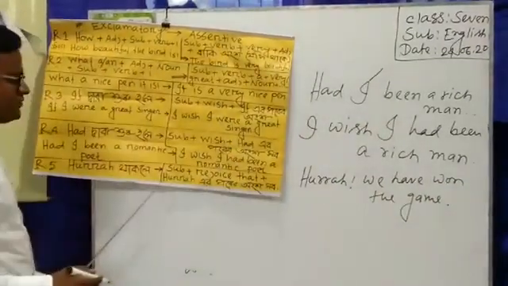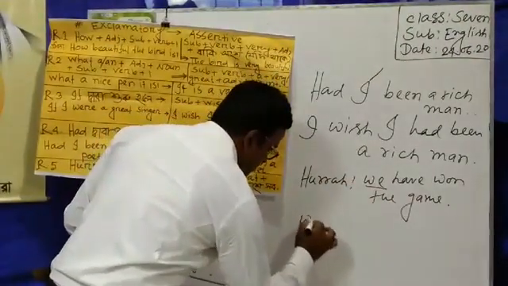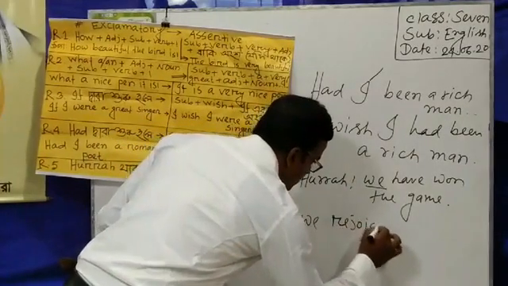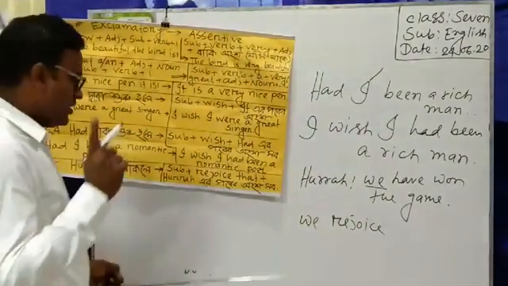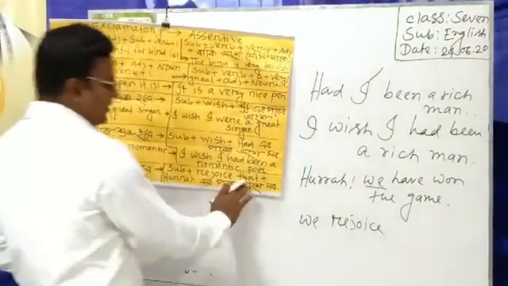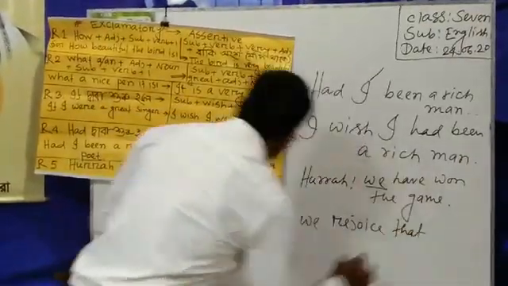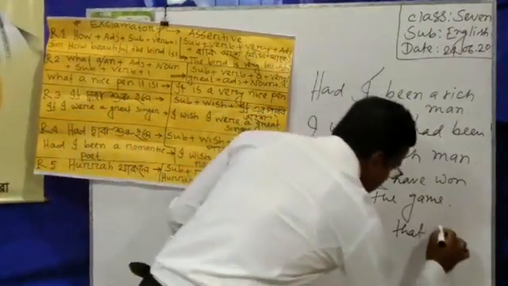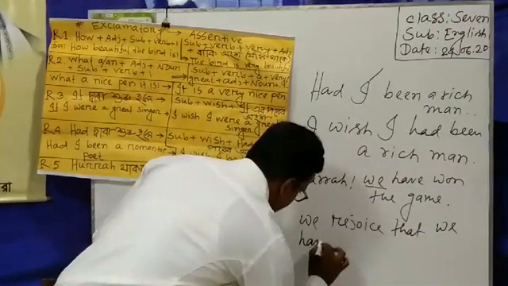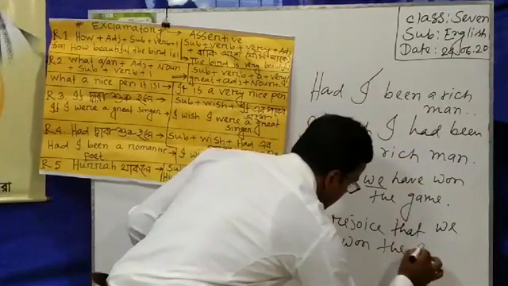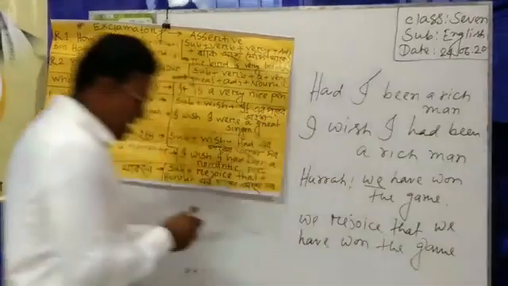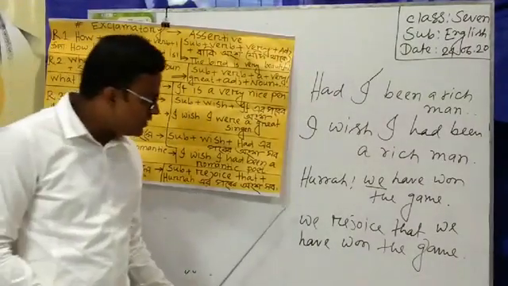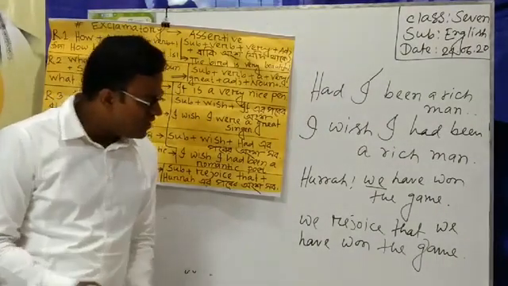At first we have to write subject. That means we. And then rejoice. We rejoice. Rejoice means আনন্দ করে বলা. We rejoice that. And then we have to write the latter part after hurrah, and that is we have won the game. Student, now you see here that hurrah, we have won the game is an exclamatory sentence, and the assertive sentence of this sentence is we rejoice that we have won the game.